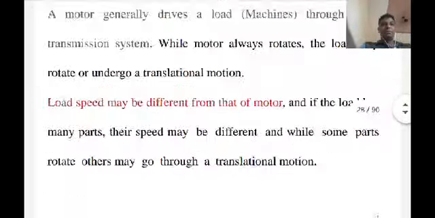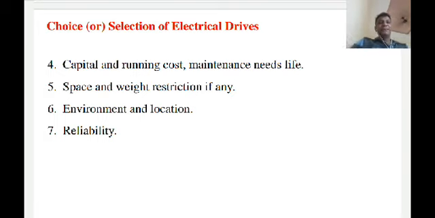Then capital and running costs, maintenance needs, life, space and weight restrictions, environment and location, and reliability. So these are some of the choices of your electrical drive.